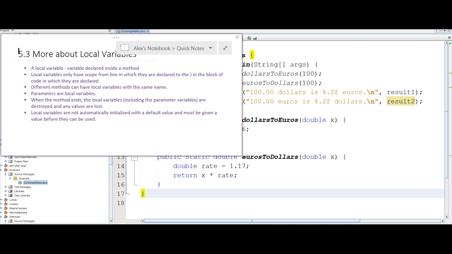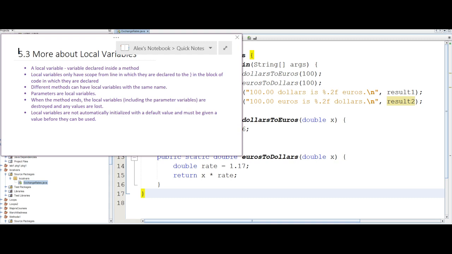A method's local variables exist only while the method is executing. When the method ends, the local variables are destroyed and any values stored in them are lost. Parameter variables are local variables, and so when a method ends, the parameter variables are destroyed and their values are lost as well.